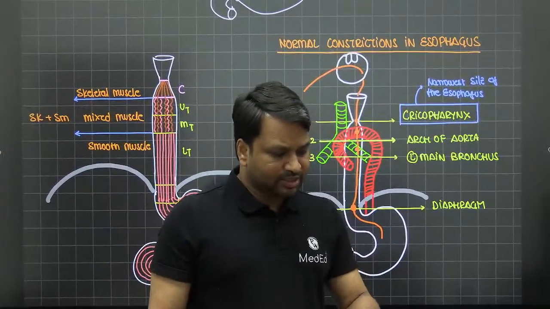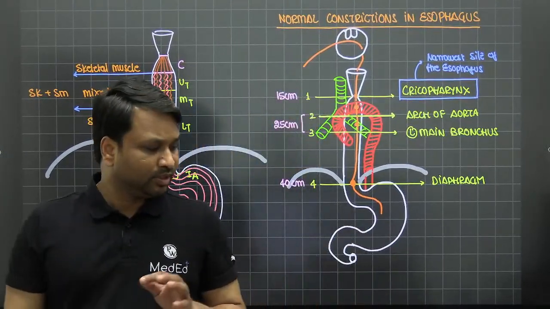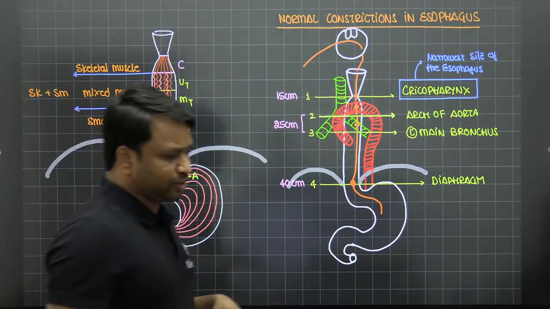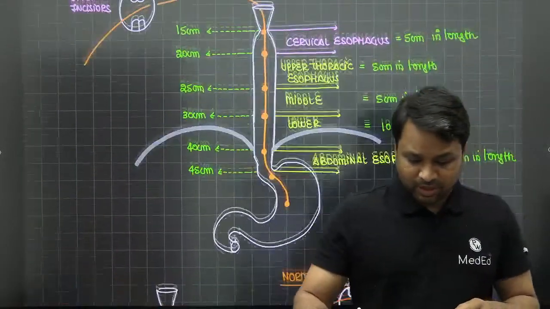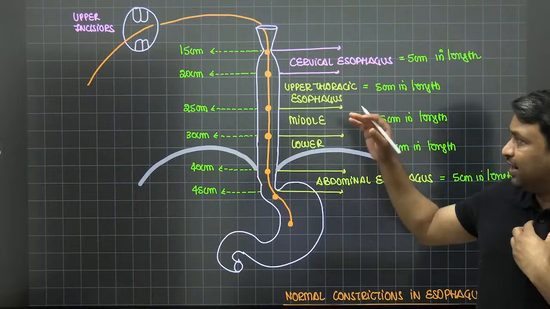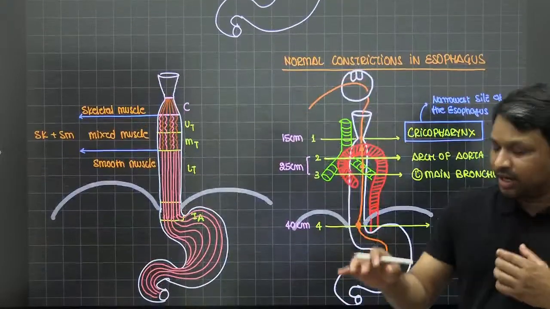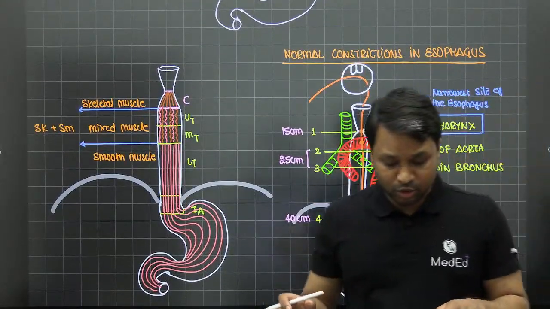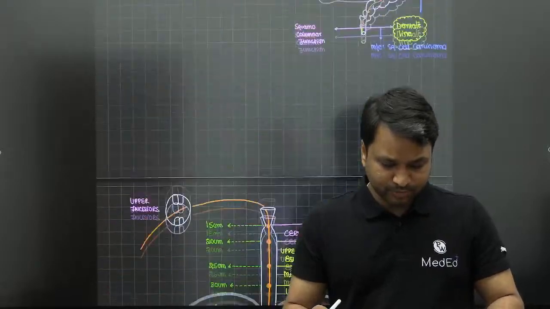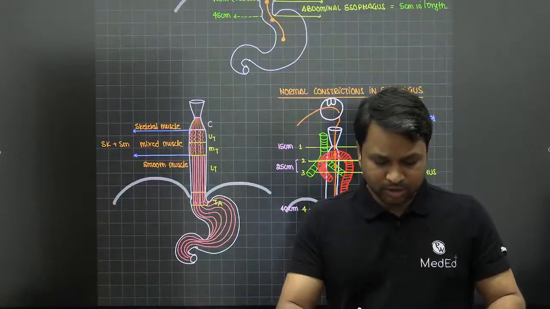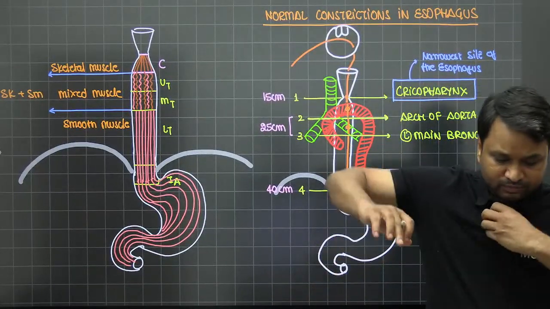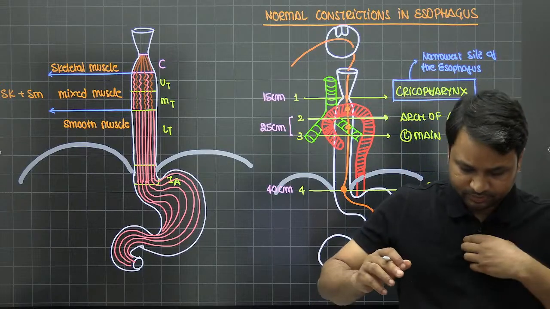So this is with respect to the normal constrictions, right? We now have a sound understanding about how the esophagus is divided into various parts, what the muscular architecture is, and what you have as a normal constriction. Okay. Now, if you have understood this,